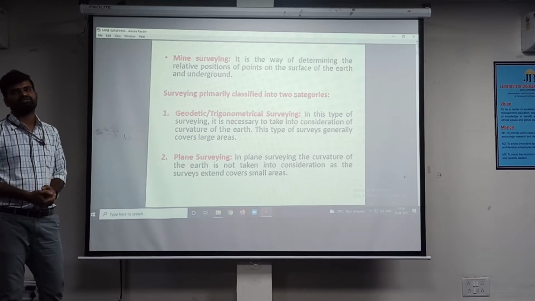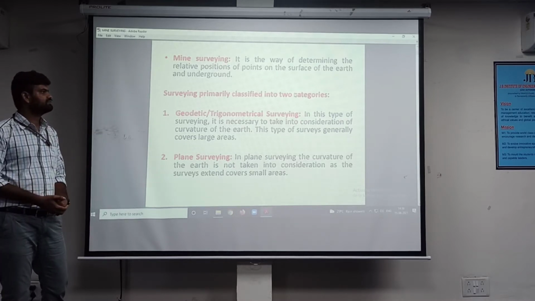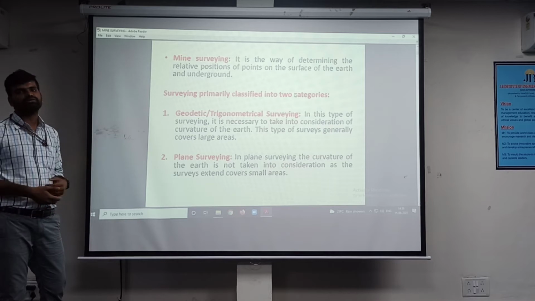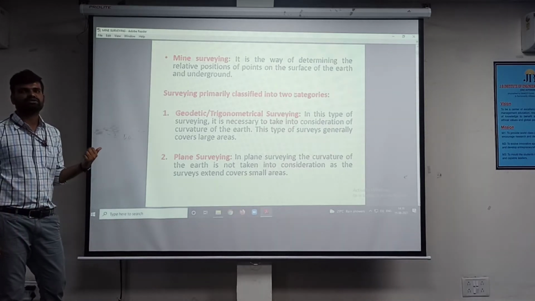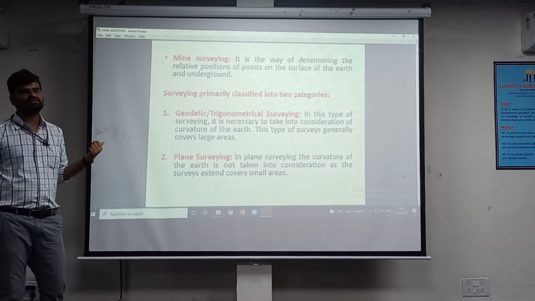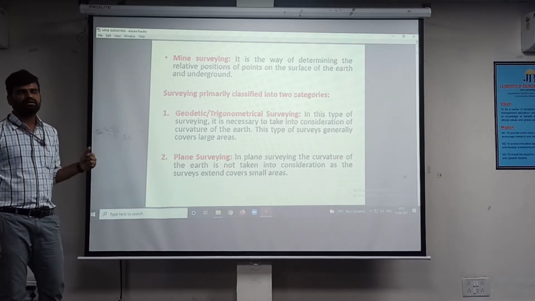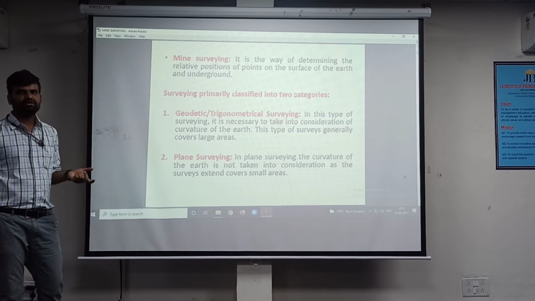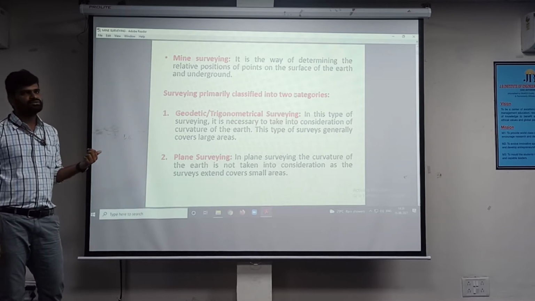There are two categories of surveying. One is geodetic surveying, also known as trigonometrical surveying. The other one is known as plane surveying. In geodetic surveying, we take curvature of earth into consideration as it covers large areas. In plane surveying, it covers small areas, so curvature of earth is not taken into consideration.